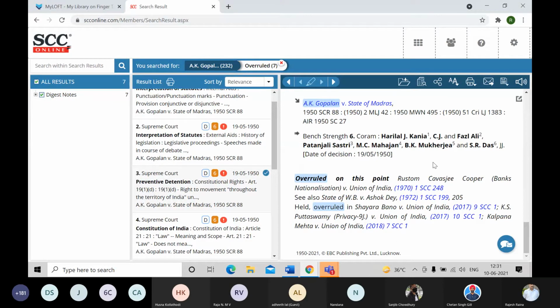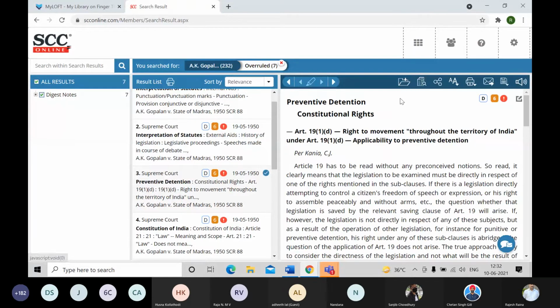And you can see also the oldest one is being displayed first, and then in chronological order it increases that way, and the last one is the latest one as far as the case laws which have been overruled, in which it has been overruled. Now coming back to the top of this head note, just above this third column, you will get to see all these icons associated with this particular digest note.